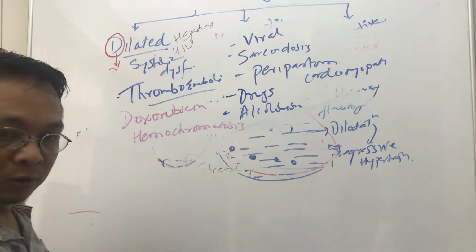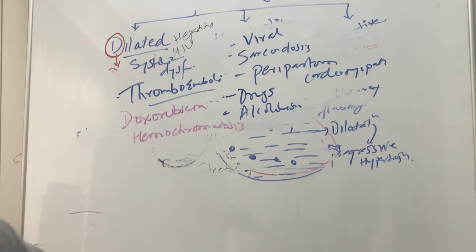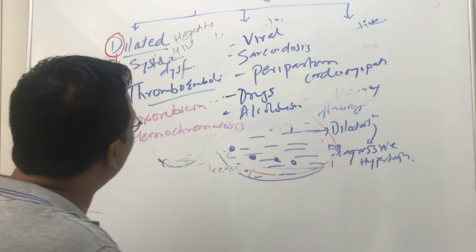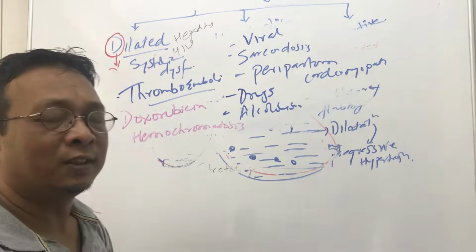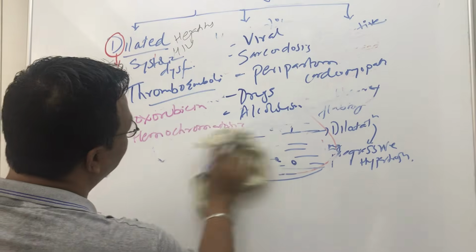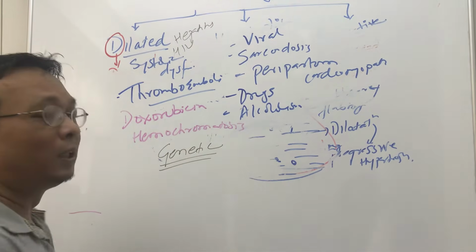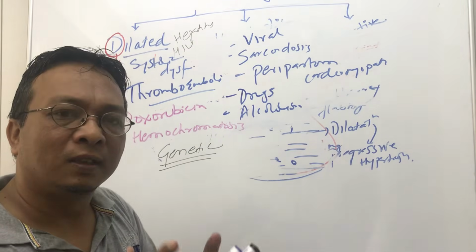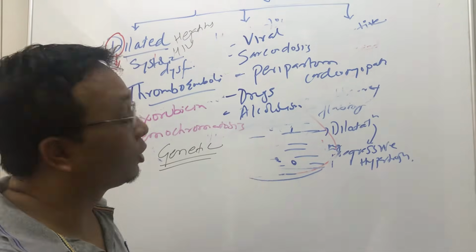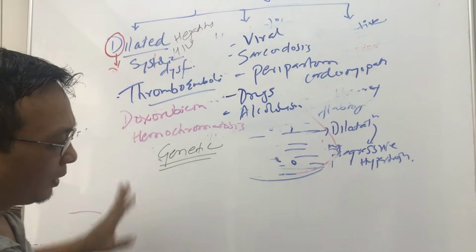And don't forget, doxorubicin, hemochromatosis, and also there is a chance of genetic background. Genetic influence may be there, familial. Multiple members of the family are involved, then sometimes it can also run in families, but not as strong as in hypertrophic. Okay, but there is some genetic background here.